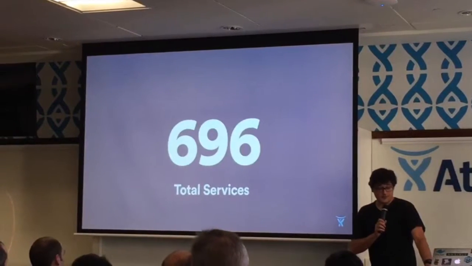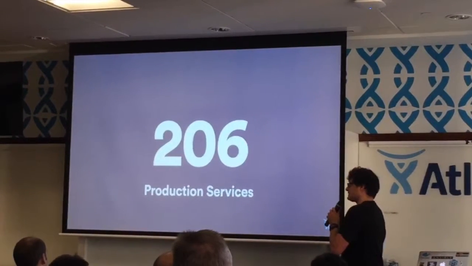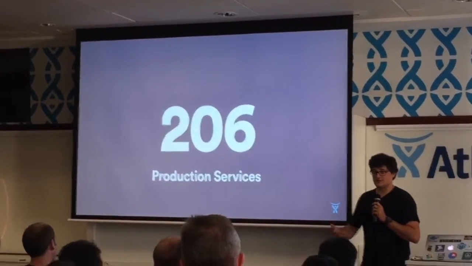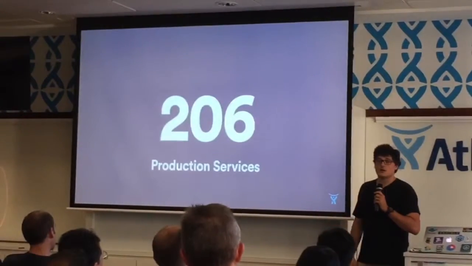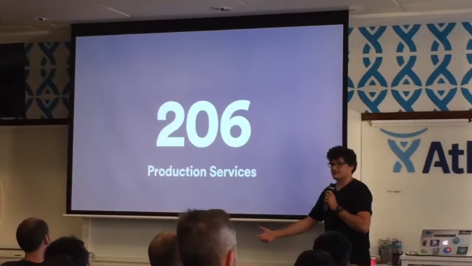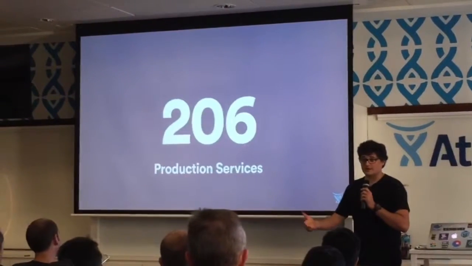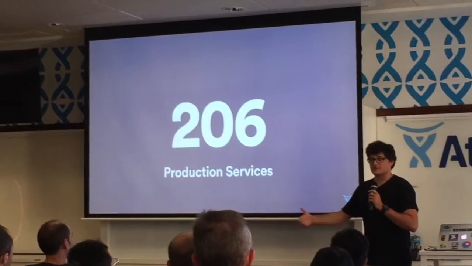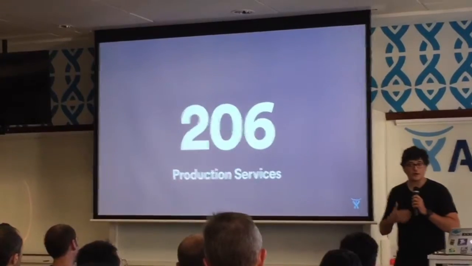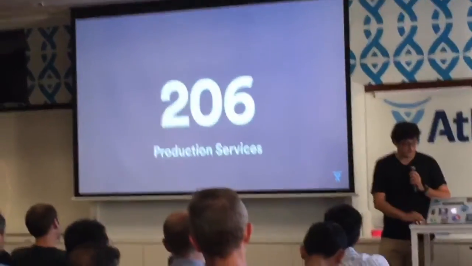Of those 696 things we have 206 fully productionized services. For us, there's a few more steps for going to production than just running it in another environment. To get something fully production ready, it means that we've got on-call rotations set up, it means we've got disaster recovery enabled, it means it's deployed in a way that's fully HA. There's a lot of extra steps involved in getting to production, and we see a fairly good rate of people getting through the more preliminary environments and getting into production, which is nice.